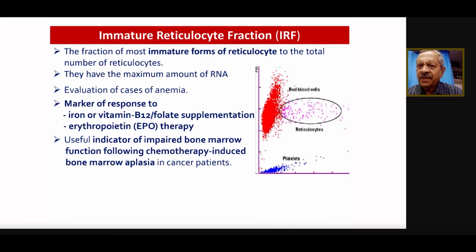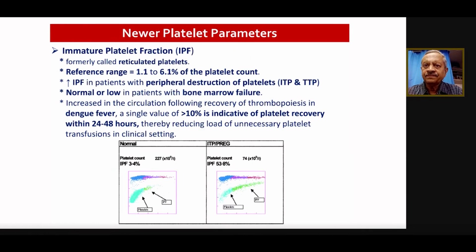So these are the parameters which help us. And if the patient is given chemotherapy for cancers, we know whether there is an effect on the bone marrow. So basically all these parameters are important to understand the response to treatment, very important.